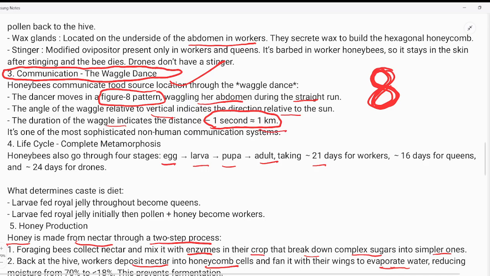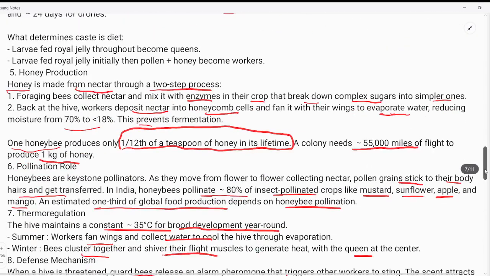Means if it performs the dance for 1 second, 1 second means 1 kilometer, right? And her abdomen, if it is in the direction of sunlight, it means it runs straight. All right. It has four life cycle stages, that is egg, larva, pupa, adult. Correct?